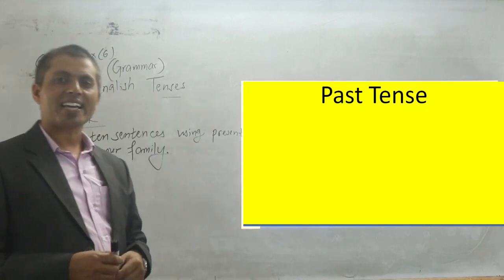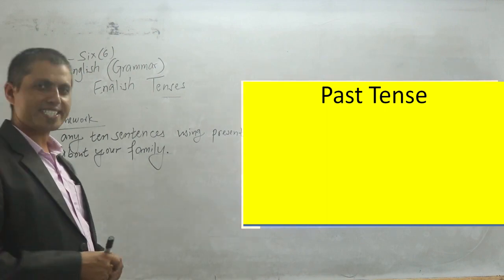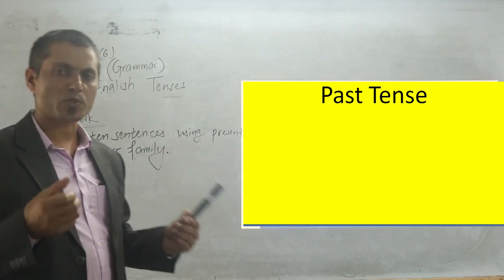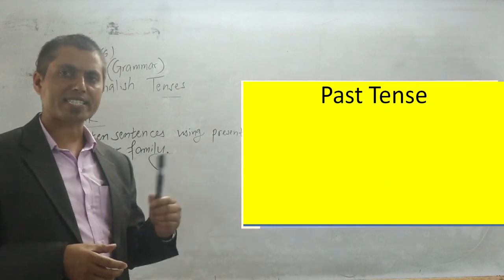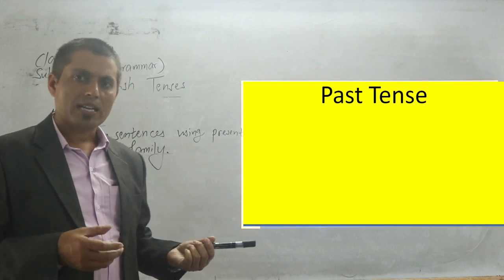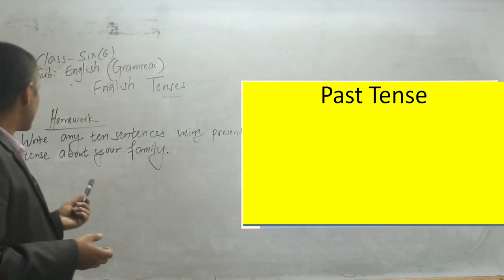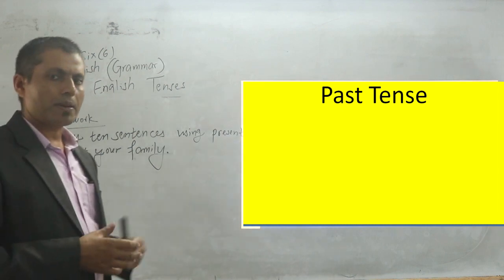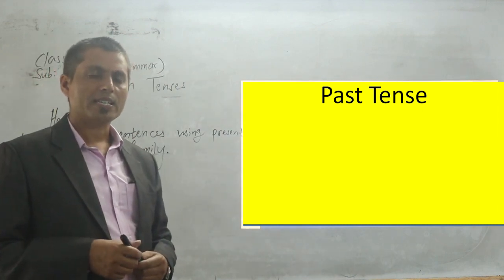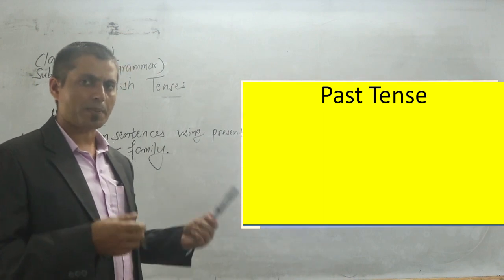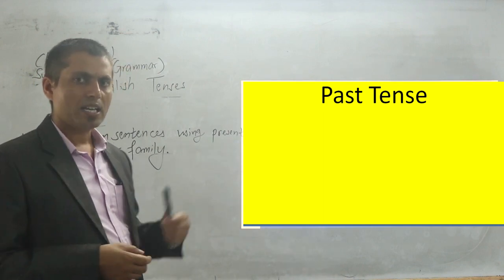Dear student, today I taught you the present tense and its four aspects: present simple, present continuous, present perfect, and present perfect continuous. So you might be very clear with it. Simple present: subject plus verb 1 plus object.